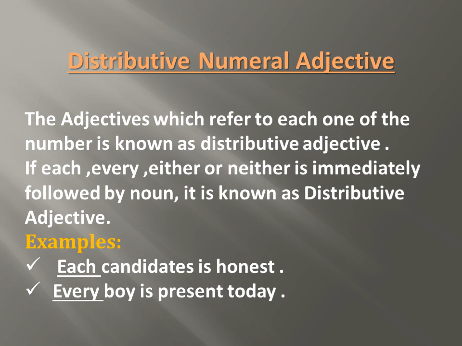Students, you will be confused in this, which is adjective or which is pronoun. If a word is followed by a noun and it's describing a noun, then it is called an adjective. But if it comes alone, means no noun comes after it, then it is a pronoun. See here, after each, candidate is used. So candidate is a noun, that's why each is an adjective. Every boy, after every, boy is there, so every is an adjective.